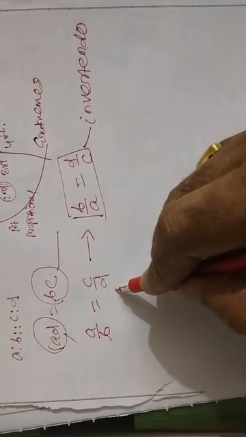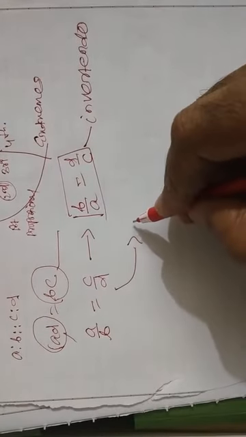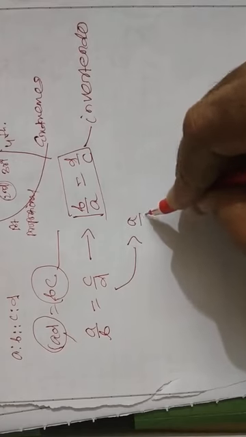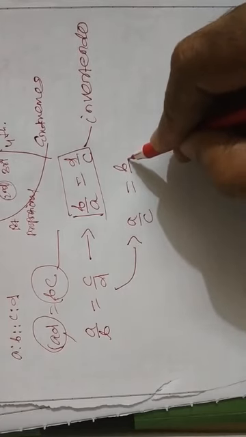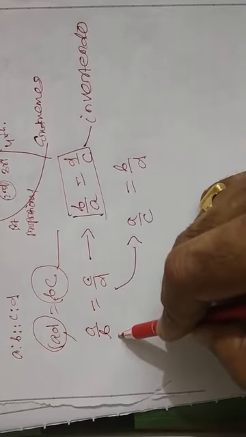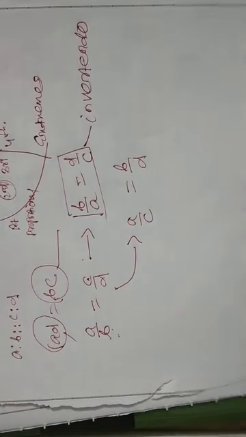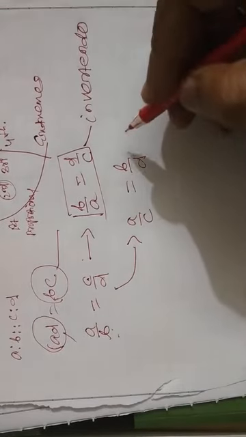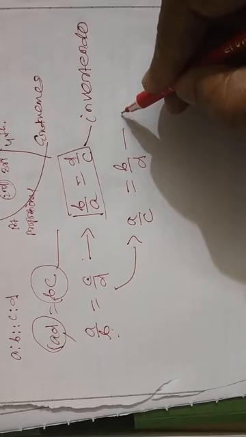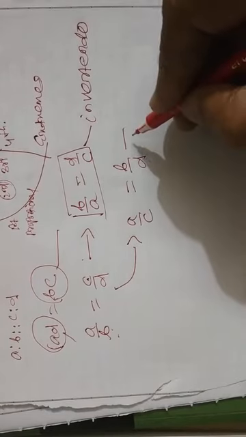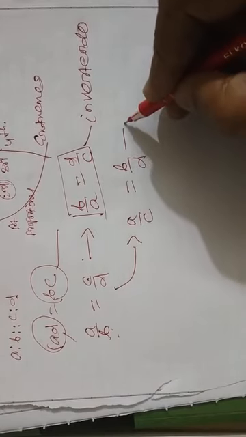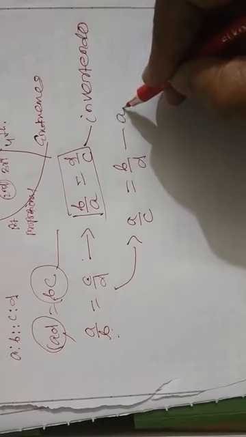And also this gives A by C equal to B by D, C goes below A, and B goes in the place of C. The process of getting this proportion is known as alternando.